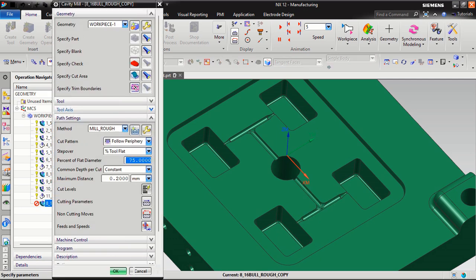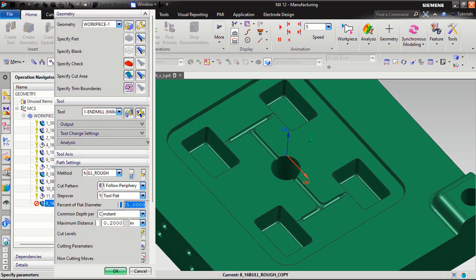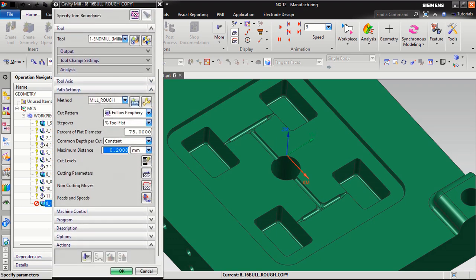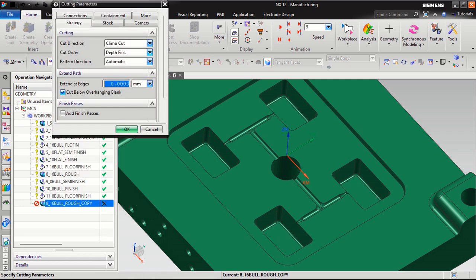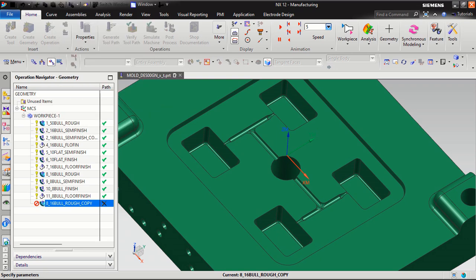Okay, I want to use the tool of 1 mm flat. 1 mm flat I will use, or 1 mm ball, you can use it. There is a point one. I will use 0.23. For cutting parameter I will come. Stock I want only 0.25, 0.02 both side. This is okay. Good.